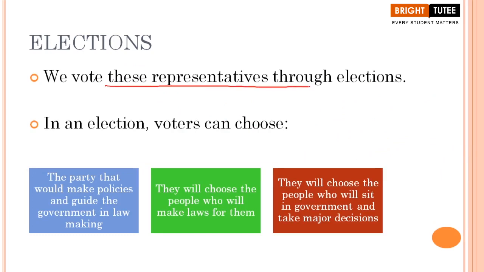Also, we vote for these representatives through elections, right? You have also heard the term elections a lot of times. Here you are going to understand the meaning and the importance of elections. Now, you must have seen your mother and father. Since you are a kid right now, there is a certain age after which you are entitled to vote, right? All adults who are 18 years of age or above have the right to vote in our country. Before it was 21, but right now it is 18 years, correct? So, when you are 18 years or more, you will have the right to vote.